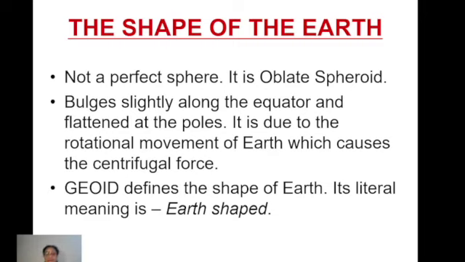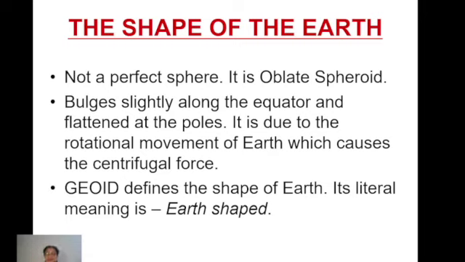But in the case of Earth, it is not that. Earth's shape has been given the name oblate spheroid. Oblate spheroid means it is bulging out at the equator. Along the equator it is bulging out a little bit, and it is flattened at the 2 poles.